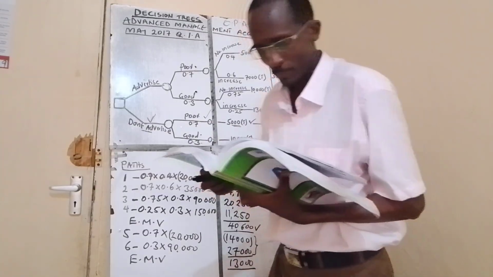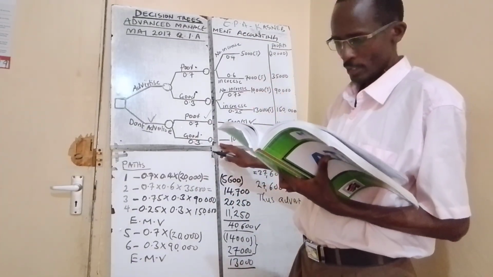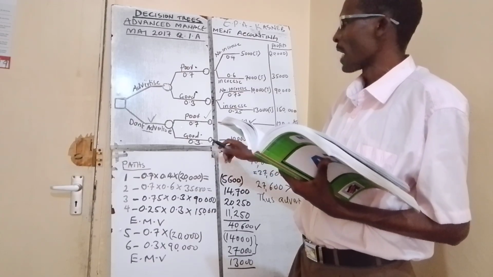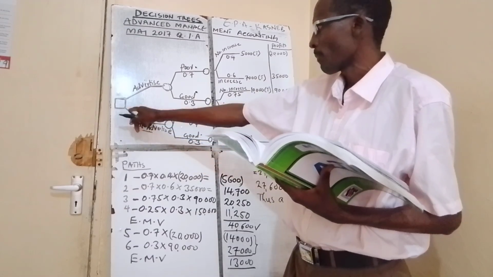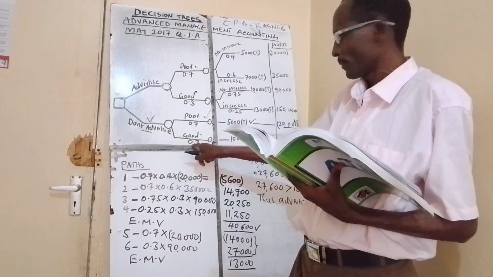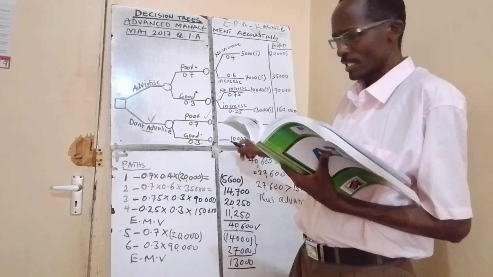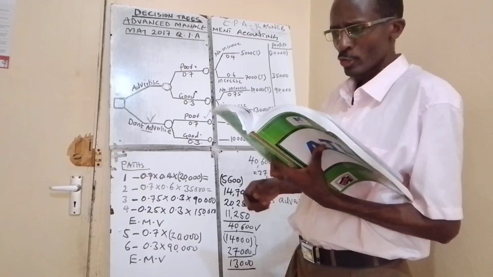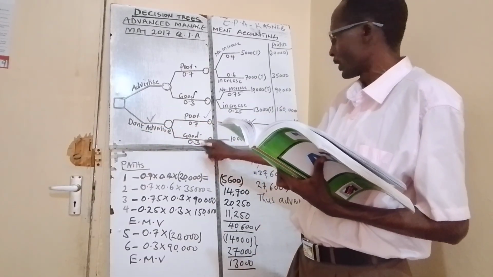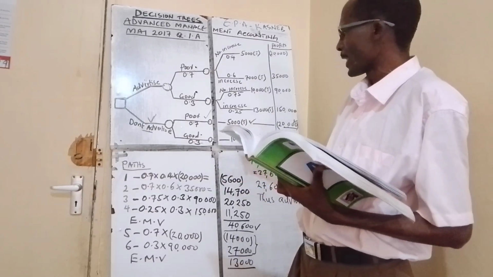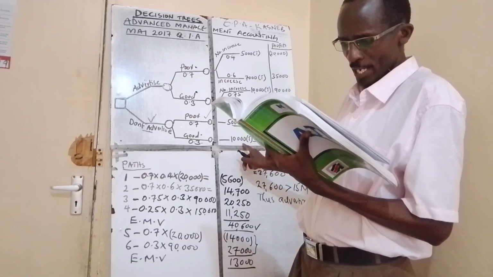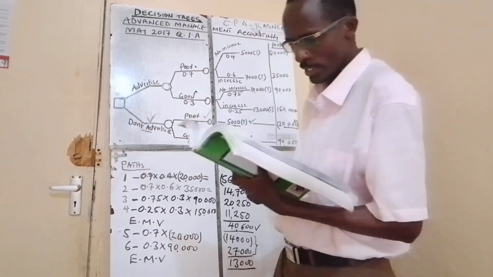Okay, so bullet number 2. If the weather is good, it is expected that 10,000 tickets will be sold without advertising. Again, we are following this path. Don't advertise. The weather is good. Remember, the probability is 0.3. But we are selling how many? 10,000 tickets. That's bullet number 2. So you are going to follow this path. Don't advertise, the weather is good, you are selling 10,000 units. Again, you look at 10,000 units. What is the profit or loss? You look at 10,000 units, you find the figure there is 90,000 as a profit.